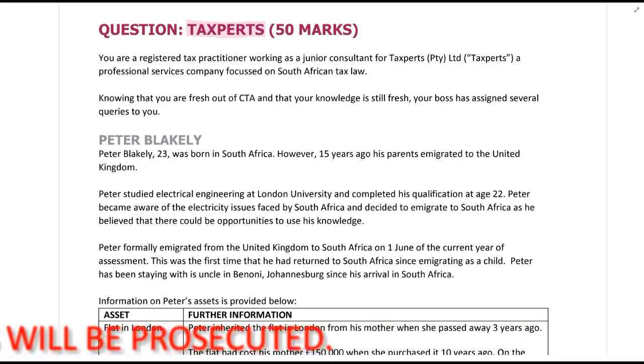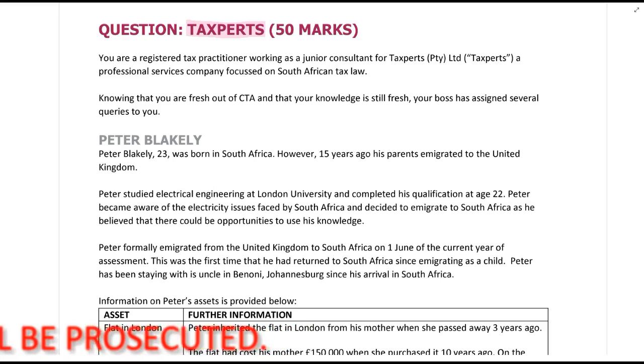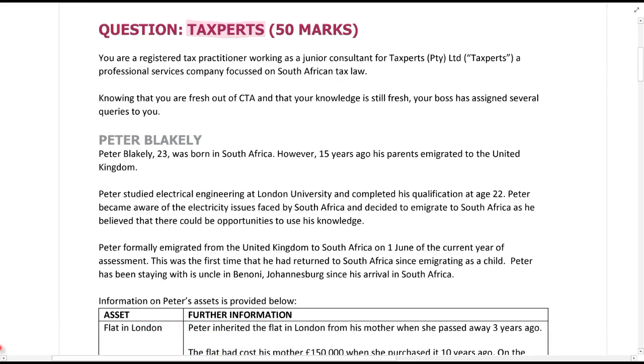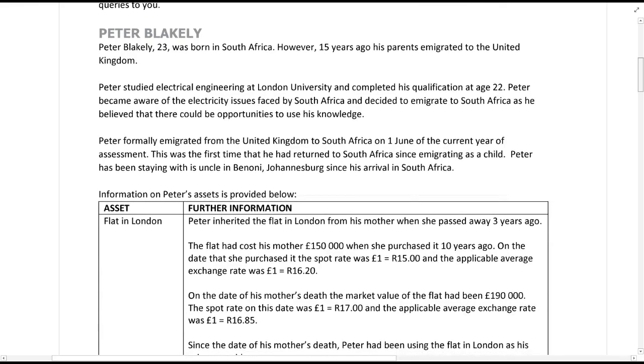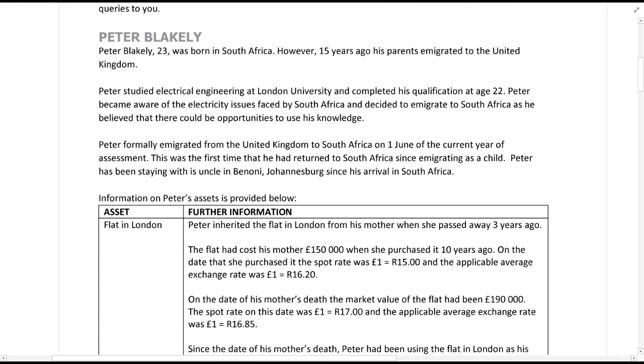So let's go. It says, you are a registered tax practitioner working as a junior consultant for Taxperts, a professional services company focused on South African tax law. Knowing that you are fresh out of CTA and that your knowledge is still fresh, your boss has assigned several queries to you. Okay, so we start with Peter Blakely. Peter Blakely, 23, was born in South Africa. However, 15 years ago, his parents emigrated to the United Kingdom. So 23 minus 15 is 8. So he was 8 years old, basically.